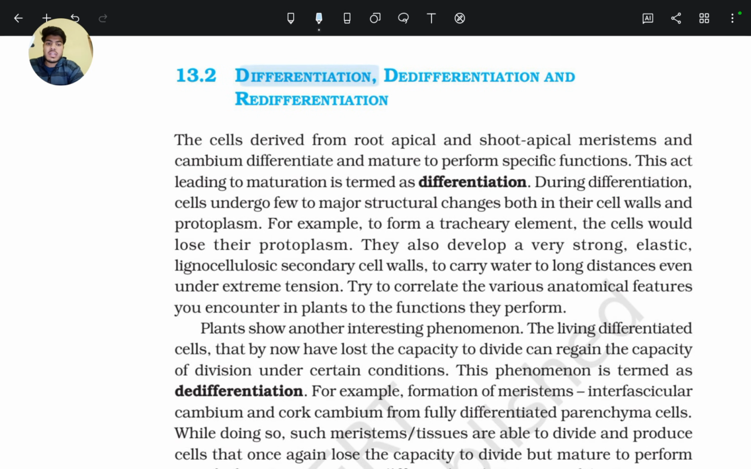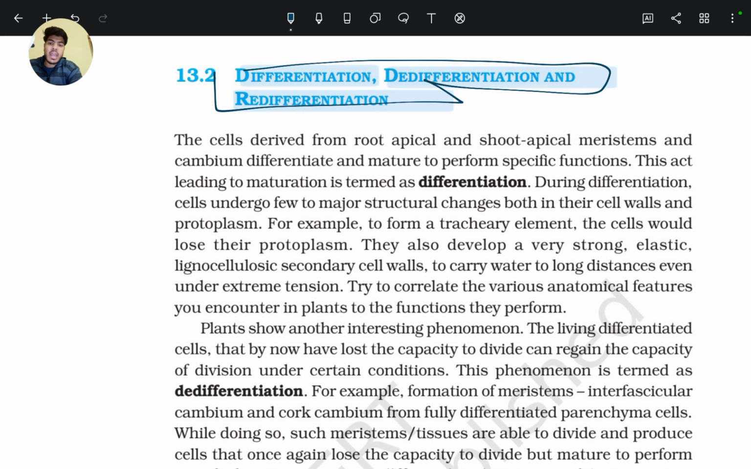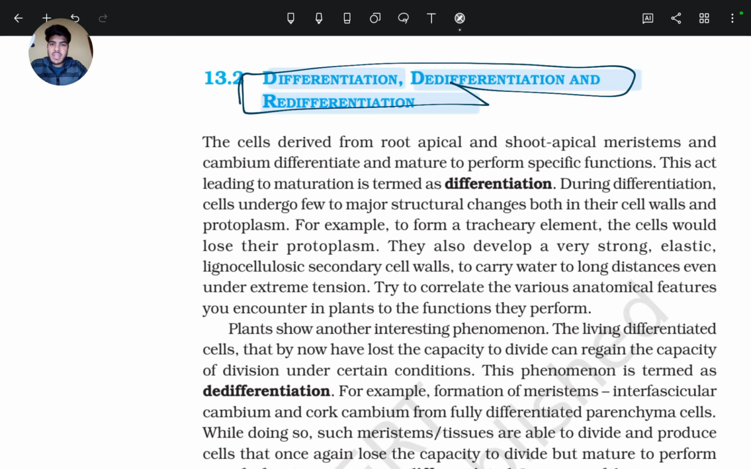Now, the next topic is differentiation, de-differentiation, and redifferentiation. These topics we have already covered in the Anatomy of Flowering Plants chapter. Firstly, there is the undifferentiated cell, which is the dividing cell. Examples of dividing cells are primary meristem and intrafascicular cambium, not interfascicular cambium. Primary meristem examples are root apical meristem and shoot apical meristem. After that, the undifferentiated cell loses the ability of division, and that process is differentiation.